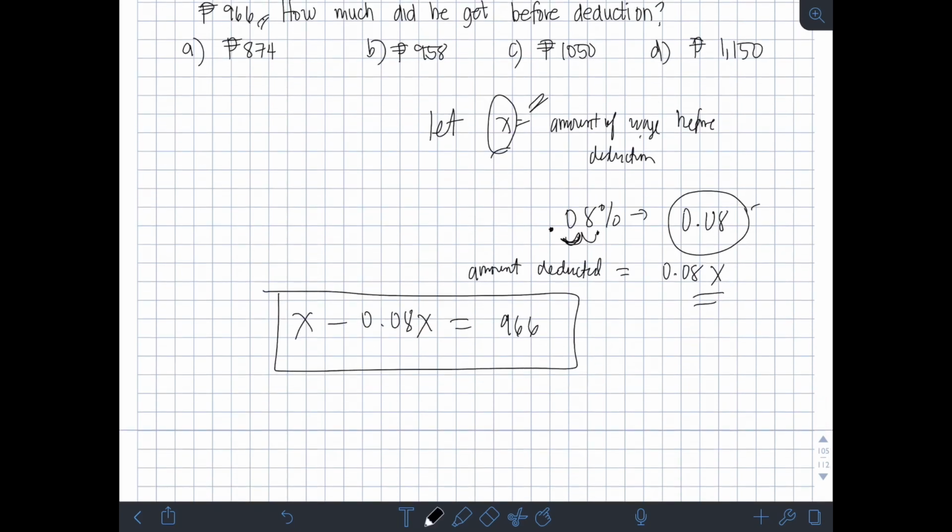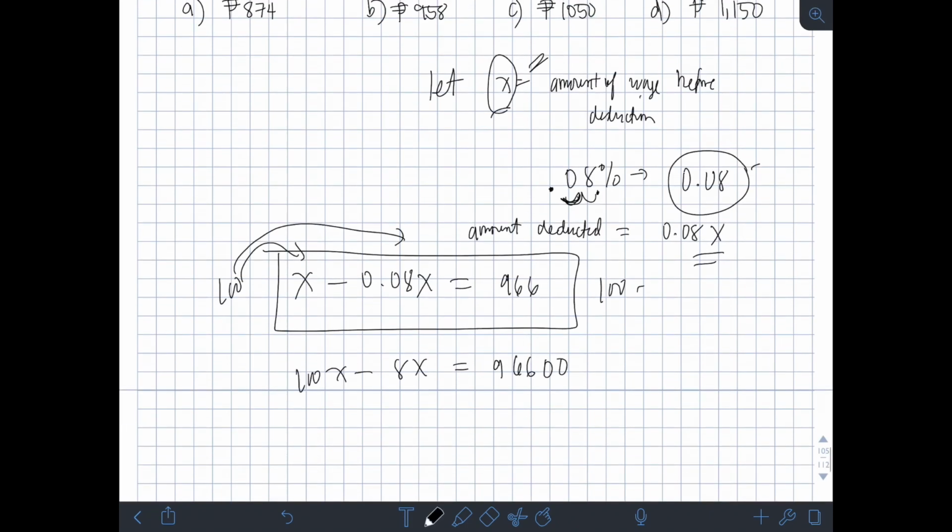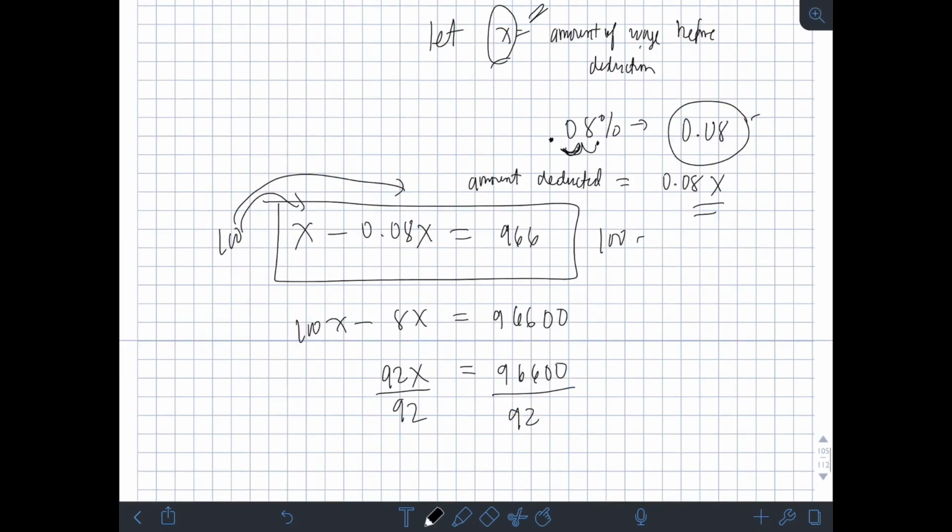So, x minus 0.08x. So, para wala tayong decimal, pwede nating i-multiply both sides by 100. Para makancel yung decimal. So, distribute. So, 100x minus itong 0.08x, mawawala na nga yung decimal place, magiging 8x na lang, right? Equals 966 times 100 is 96600. So, solve ngayon natin tong equation. So, 100x minus 8x is what? 92x equals 96600. So, divide both sides by 92.